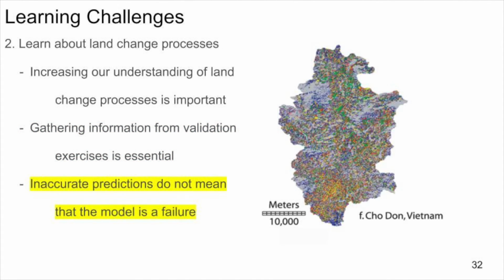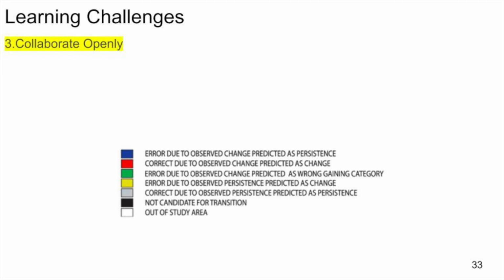Inaccurate predictions do not mean that the model is a failure, because validation can lead to learning regardless of the revealed level of accuracy. However, learning requires that the presentation of the methods and the results be clear. The third learning challenge is to collaborate openly.